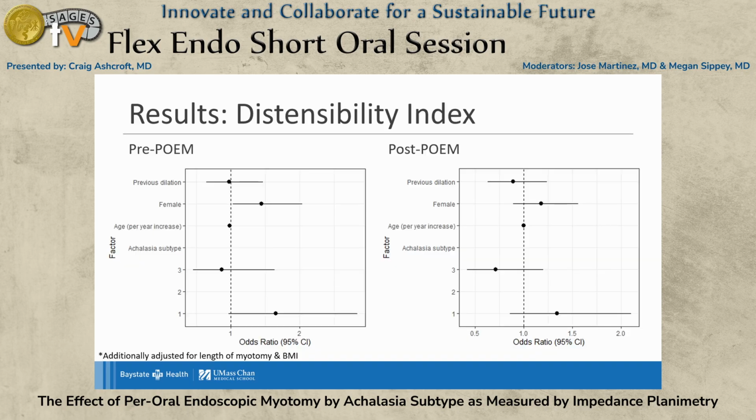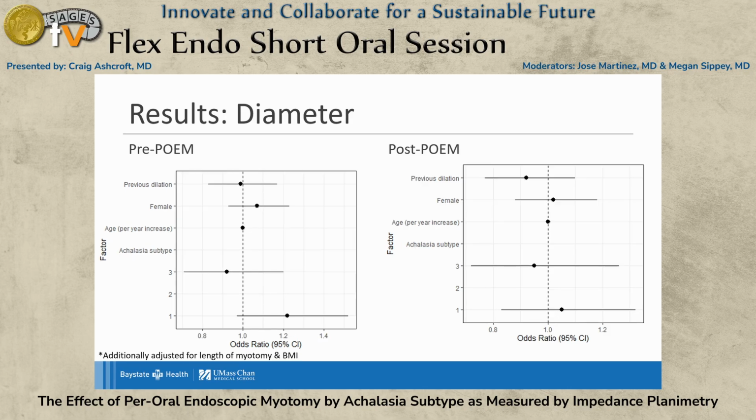To adjust for potentially confounding factors, a multivariable linear regression was performed that included the significant factors from the univariate analysis. We did not find a statistically significant difference between the pre-POEM distensibility index, nor in post-POEM distensibility index. Also, pre-POEM and post-POEM diameter did not show statistically significant differences in the multivariable linear regression analysis. To summarize, when specifically looking at achalasia subtypes, the previously significant factors of pre-POEM diameter and distensibility index in the univariate analysis did not persist.